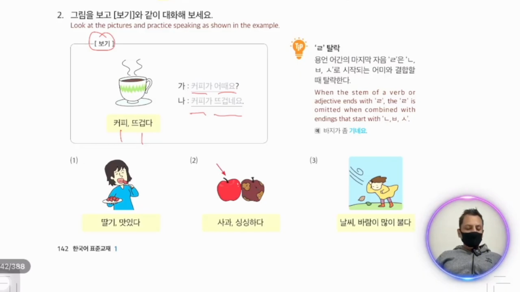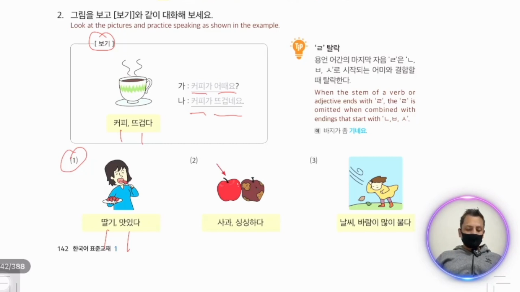Now we will complete our exercise. In number 1, we have talgi. Talgi is strawberry. We make our question with talgi, and mashita is very delicious. So how do we make it? First we make our question, then we give our answer. talgi가 어때요? How is the talgi, strawberry? We can say talgi가 맛있네요. Strawberry is very delicious.